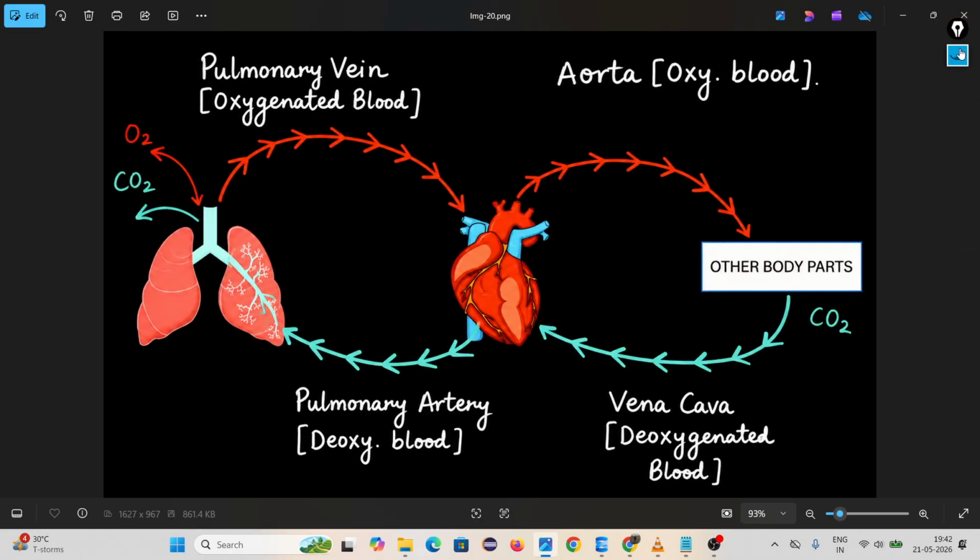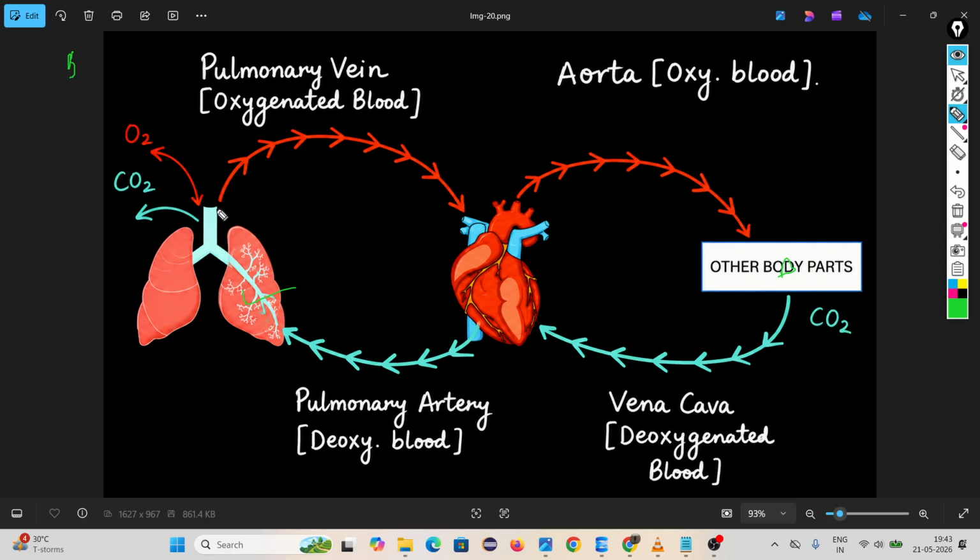Then come to how it actually happens. Oxygen comes to the lungs by the process of respiration. Our body parts require oxygen to perform respiration, and through breathing we get oxygen. Why do we consume oxygen? Because our body parts require it. So from the lungs it should be transported to the body parts.